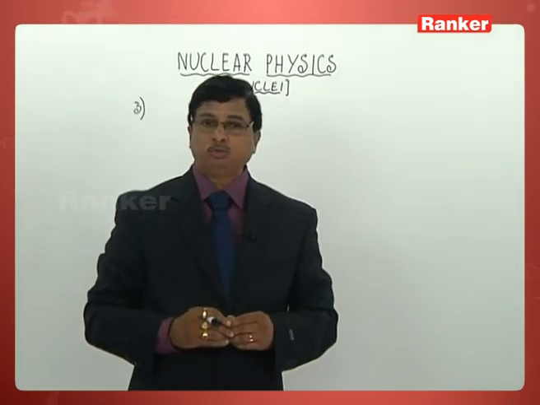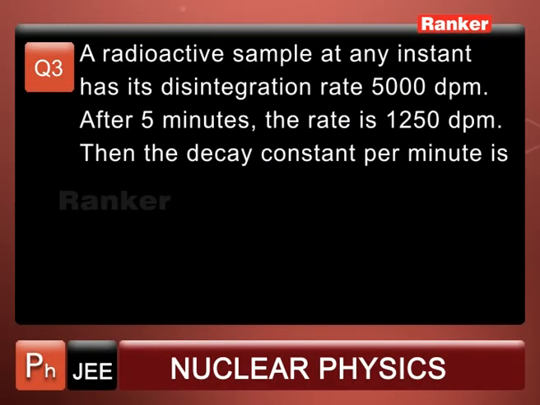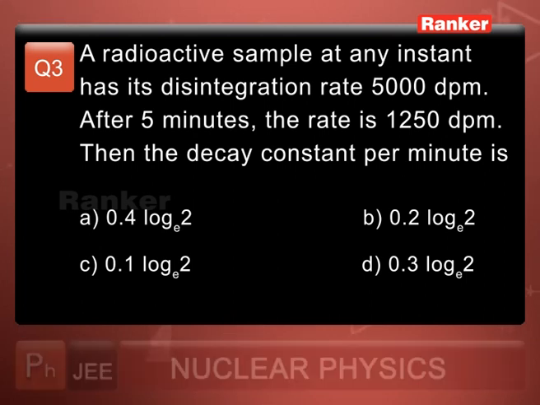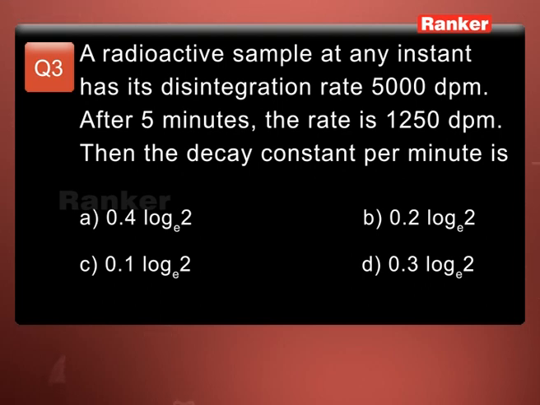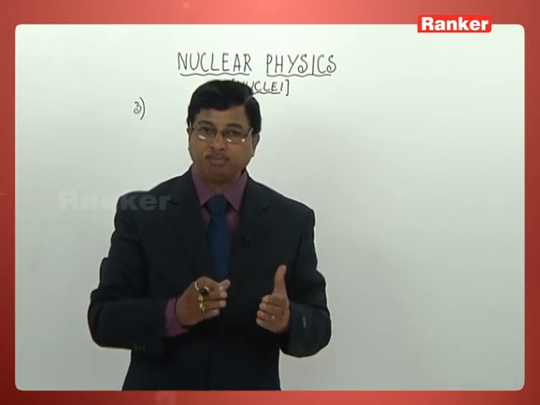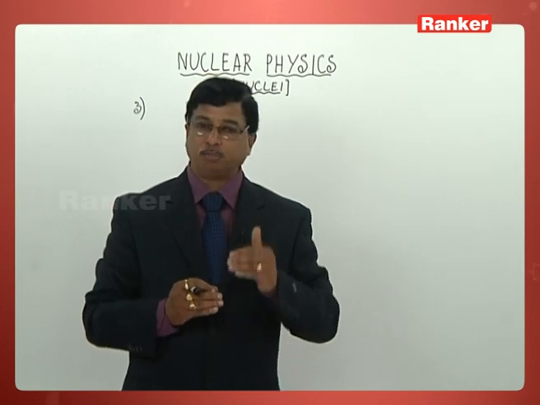Let us switch over to problem number 3 here. A radioactive sample at any instant has its disintegration rate 5000 dpm. That of course all of you can understand as disintegrations per minute. After 5 minutes the rate is 1250 dpm. That means 5000 has now become 1/4. That is the understanding we need to have while reading the problem.